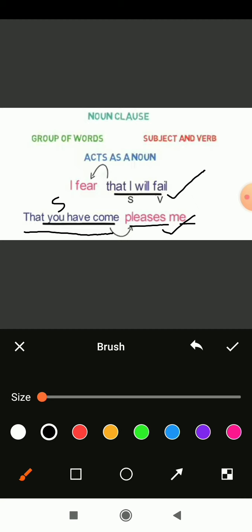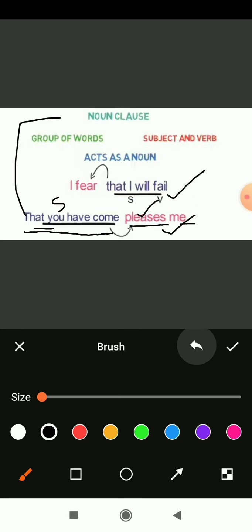Here the main sentence "that you have come" is acting as a subject of the verb called pleases. This pleases is a verb. So this sentence is acting as a subject of the verb pleases. So it can be considered here which clause? Noun clause.